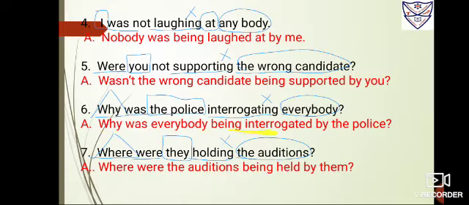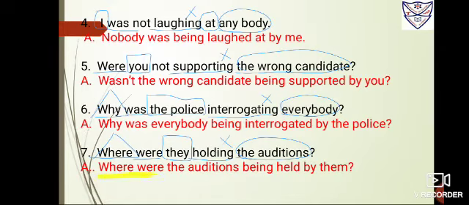Now, where were they holding the auditions? So it's they, subject, were holding, verb, so underline it. The auditions is the object, you have to circle it. Now, where, WH question, so you have to put a triangle. Same way, we'll bring it down. Now, I want immediately beside WH a helping verb. In the question, it is because they, so they have used were. Again, auditions plural, so I'll also be using were only.